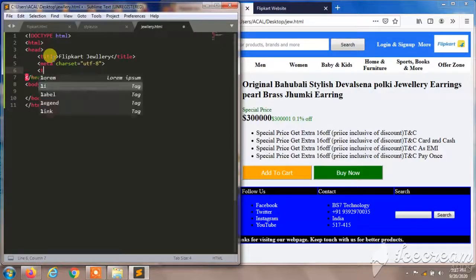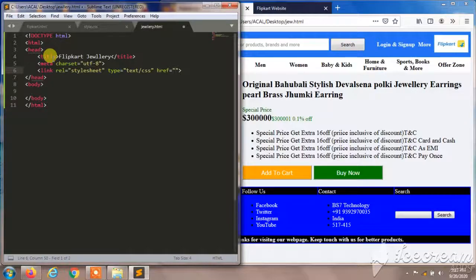And I'll give the link to the style sheet so that we can access our other details from our style sheet, same as our first HTML file, I mean Flipkart HTML. So we need to access the top buttons and placeholders and images through this also.